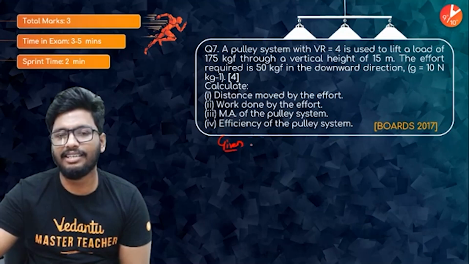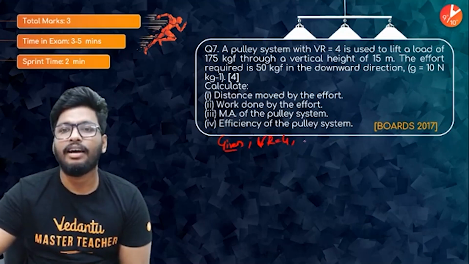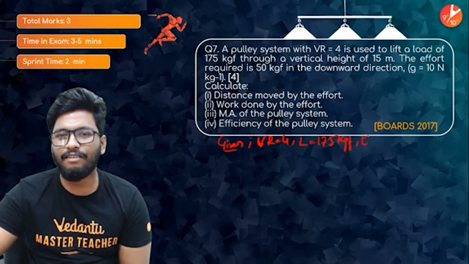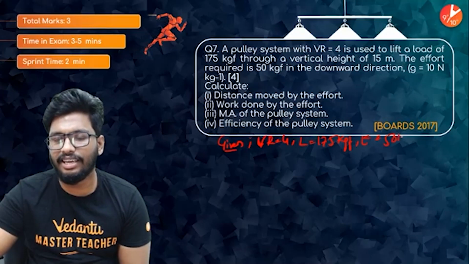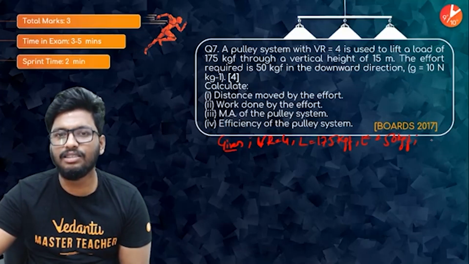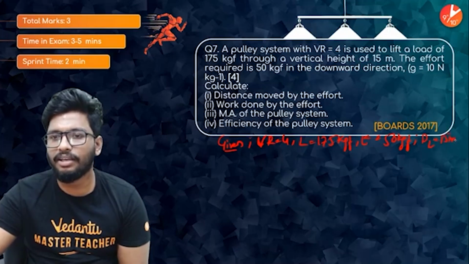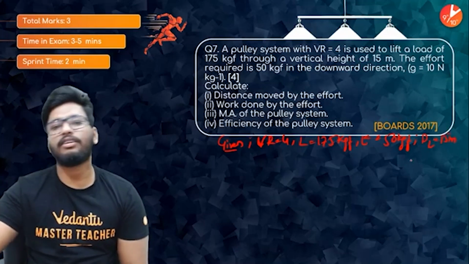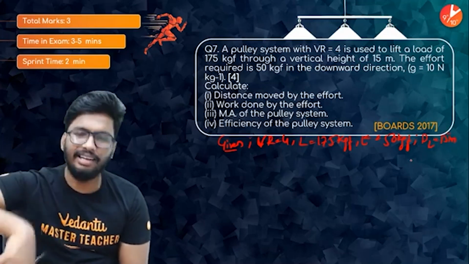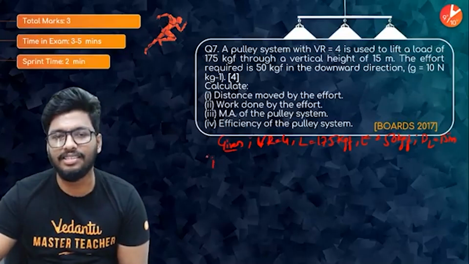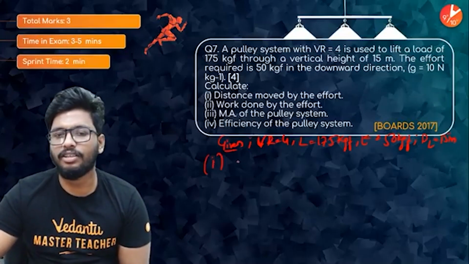So the given data is that velocity ratio is 4, load is 175 kgf, effort is 50 kgf, and the distance moved by the load is 15 meters. Find the distance moved by the effort, work done by the effort, mechanical advantage of the pulley system, and efficiency of the pulley system. All right, let's do it, guys. The first one, distance moved by the effort.